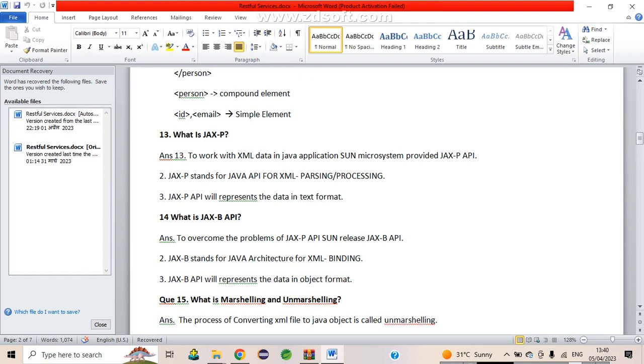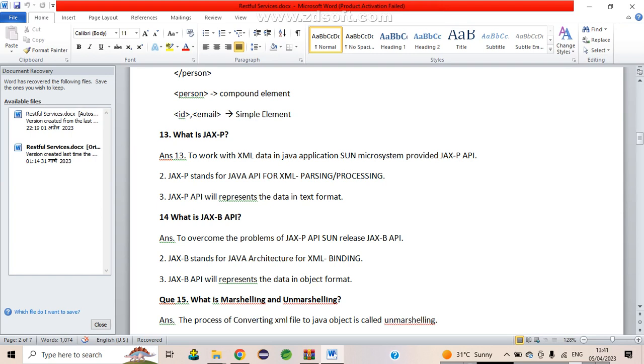To overcome the problem of the JAXP API, Sun released the JAXB API. What is the problem firstly in JAXP? The problem is that it is sending the data in text format, and anyone can change it. To overcome this problem, Sun released the JAXB API, and JAXB stands for Java Architecture for XML Binding.